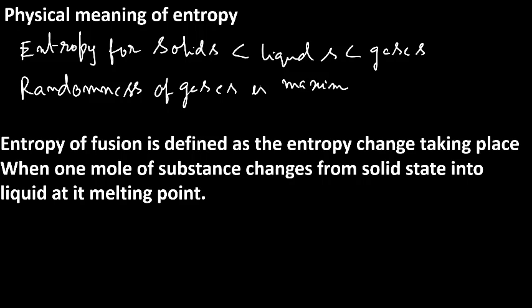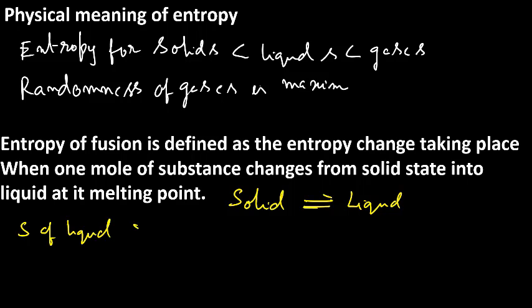Thus, entropy of fusion may be defined as the entropy change taking place when 1 mole of the substance changes from solid state to liquid state at its melting point. So, here it is solid to liquid. So, the entropy of liquid is greater than the entropy of solid.